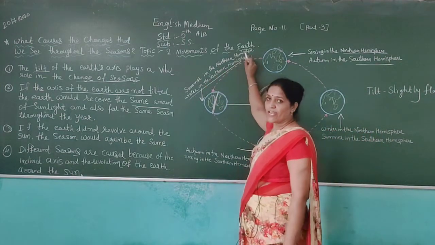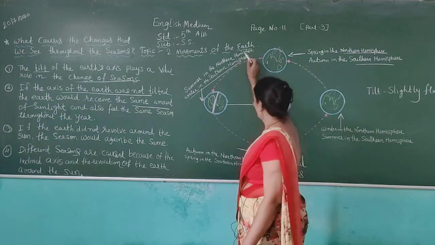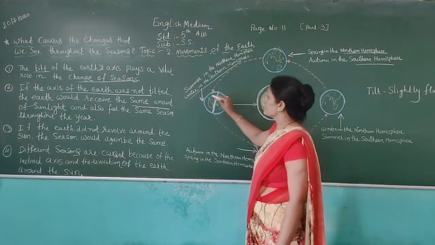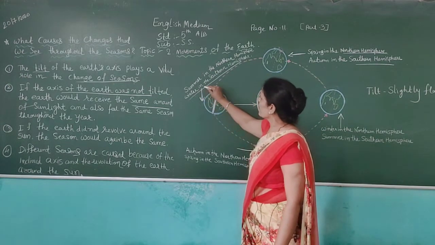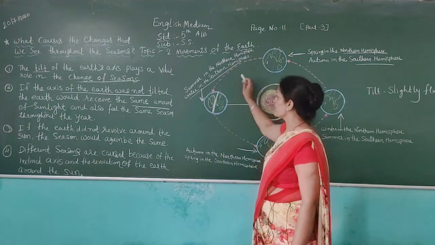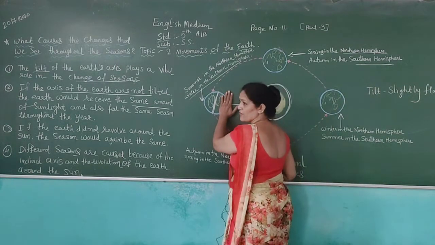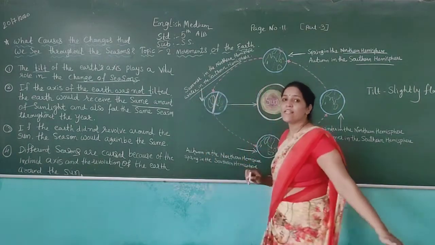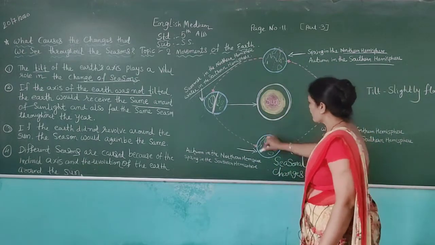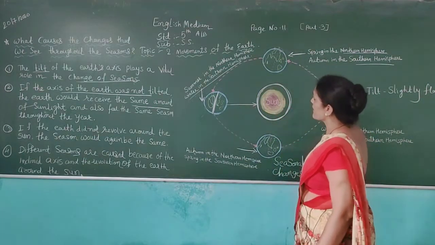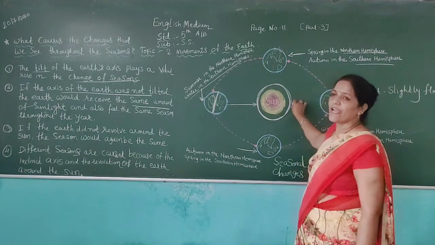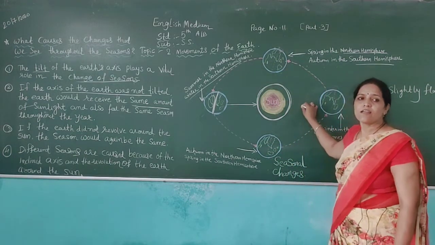When our earth revolves around the sun, it is summer in the northern hemisphere, and at the same time we feel winter in the southern hemisphere. This way, when the earth revolves day by day around the sun, we face different kinds of seasons on the earth.